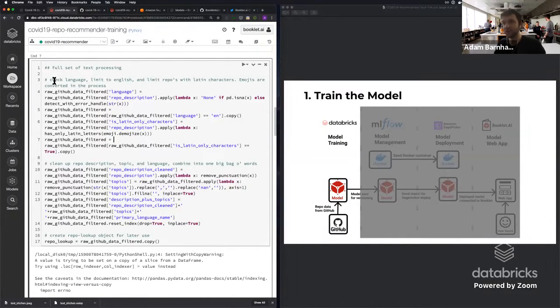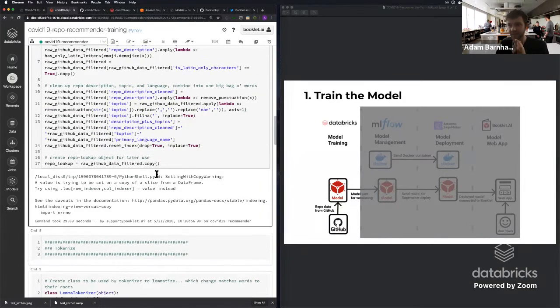So once we actually go through and run these steps, what we need to do is take all of that and clean it up and turn all these descriptions, the topic, and the language into a big bag of words. And what that essentially is, is all of our words that we want to think about with the repository turned into one string of words. What that allows us to do is, it's a pretty common natural language processing technique to say, instead of having a bunch of different features, you want to have all of your different words all in one string so that we can then reference them later.